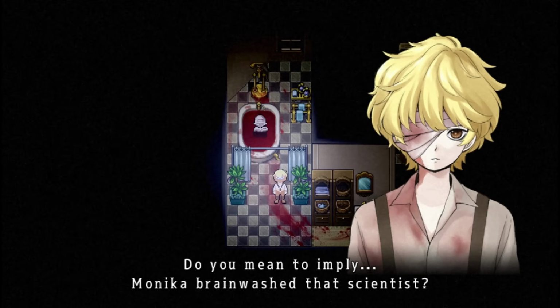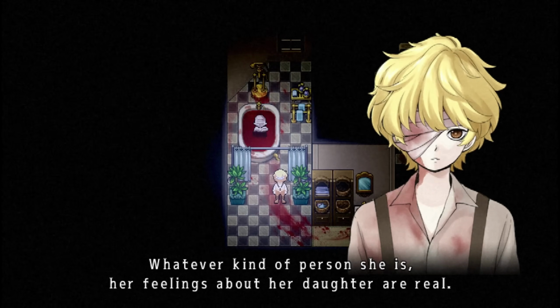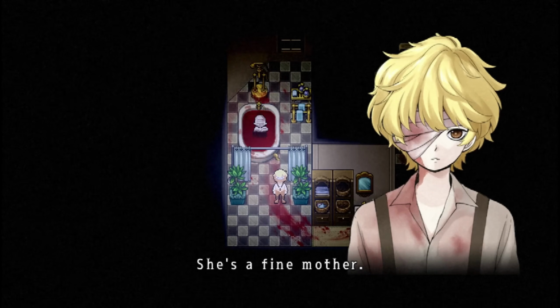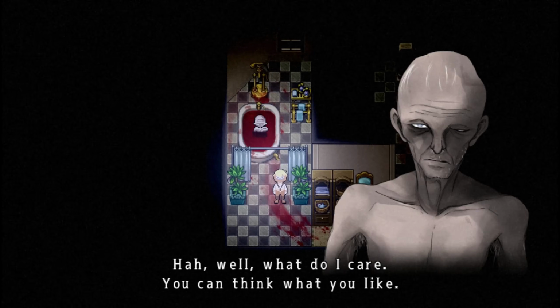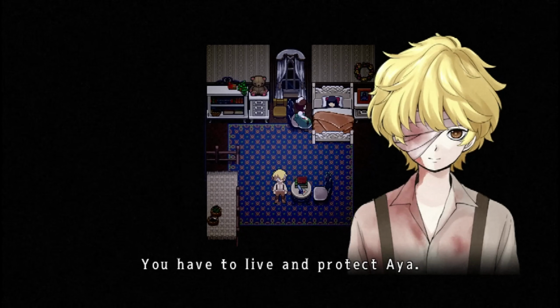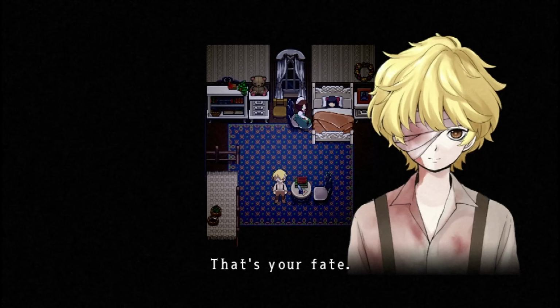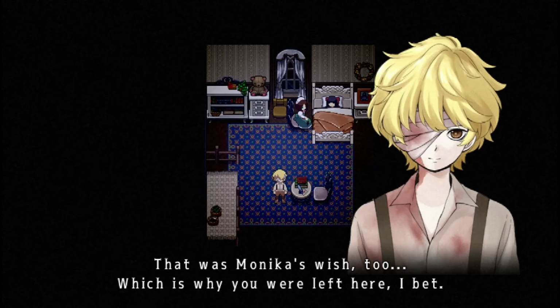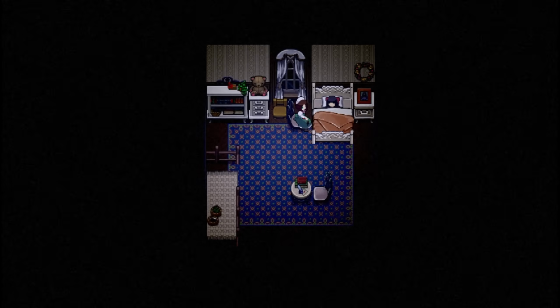He defends Monica, believing her to be a loving mother to Aya, despite the old man's argument that Monica was the one who brainwashed Alfred into performing the inhumane experiments. It's as though Robin's situation mirrors Aya's. Just as she blindly follows her father despite overwhelming evidence of his cruelty, Robin clings to his belief in Monica's goodness, possibly due to his feelings of gratitude for saving his life.